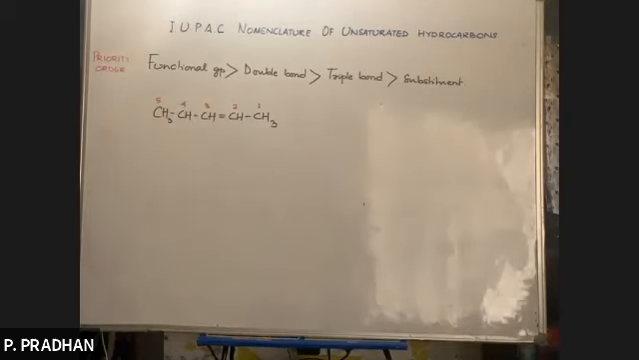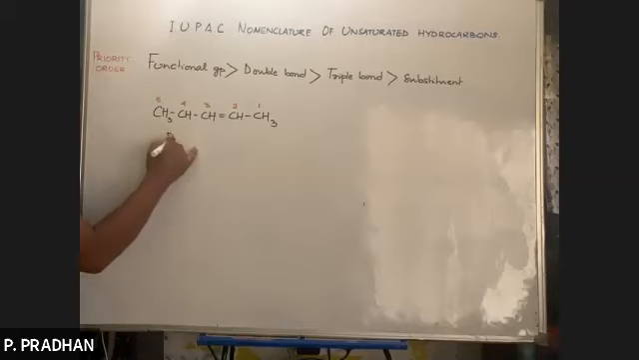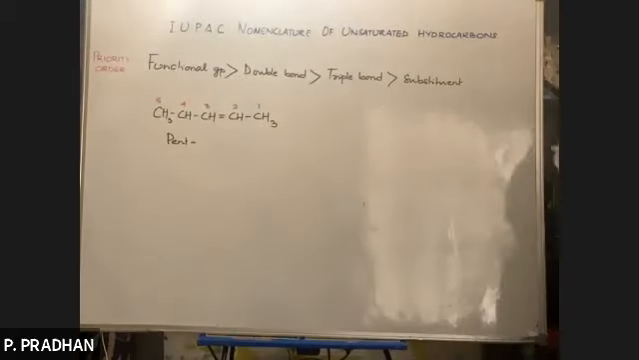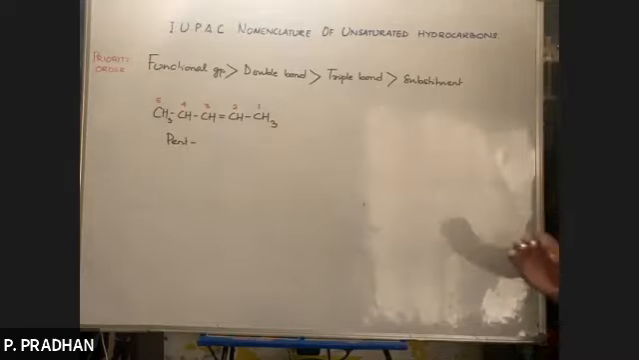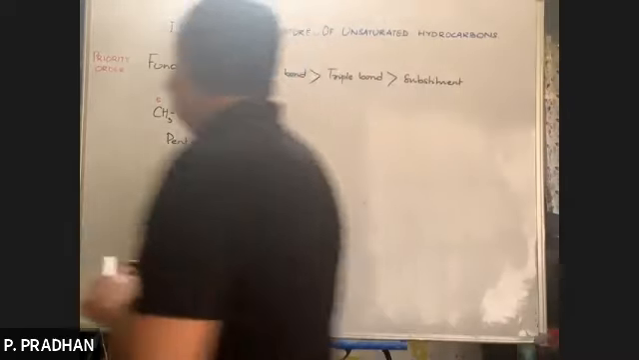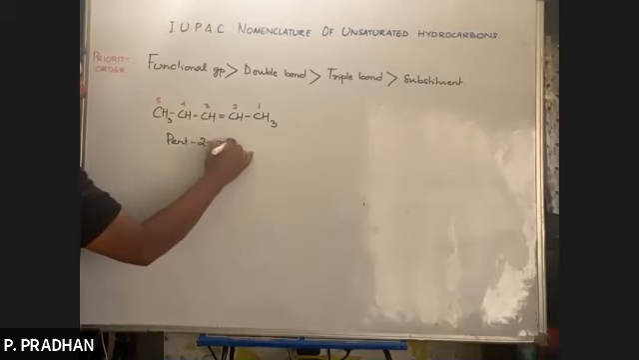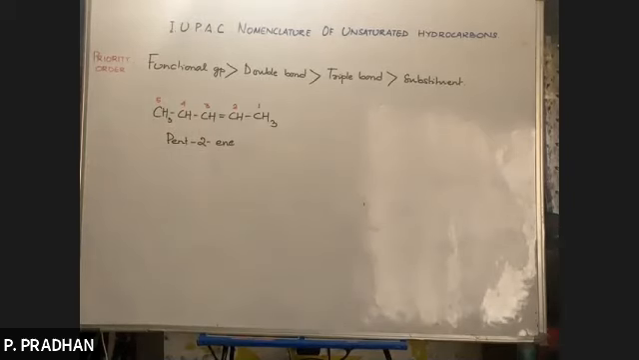Now what is the word root? Pent. Where does the double bond begin? We have to see that. Where does the double bond start? Double bond starts at number 2. So it will be pent 2. Since there's a double bond, we use the suffix ene. Pent 2 ene. Okay.